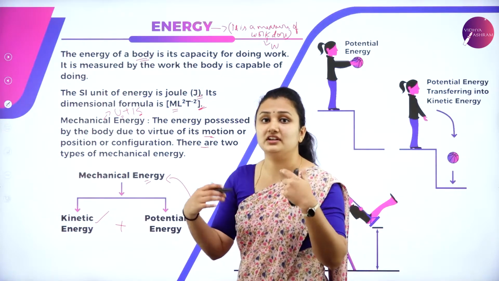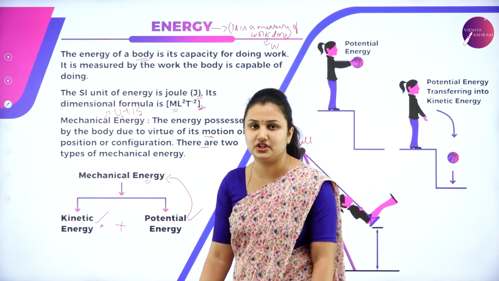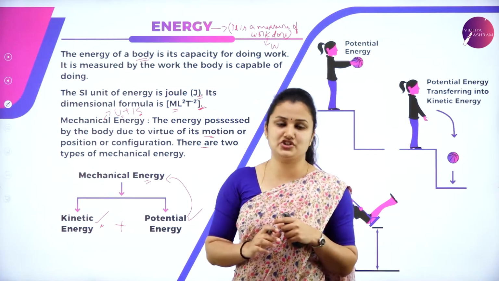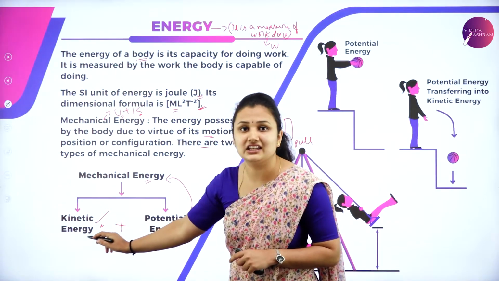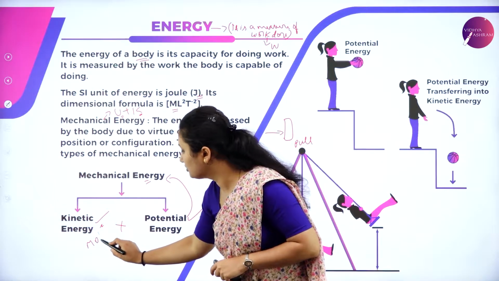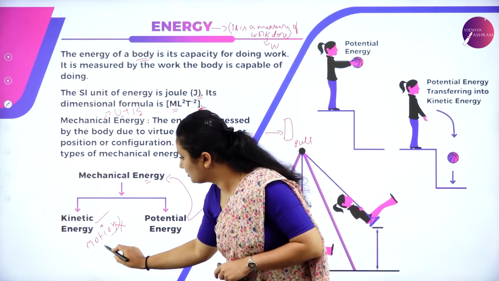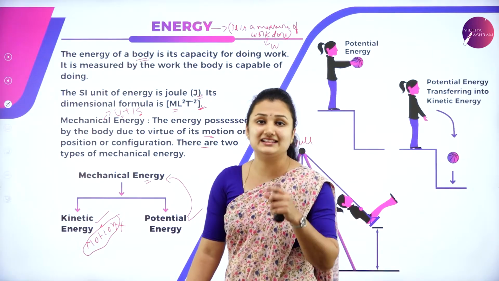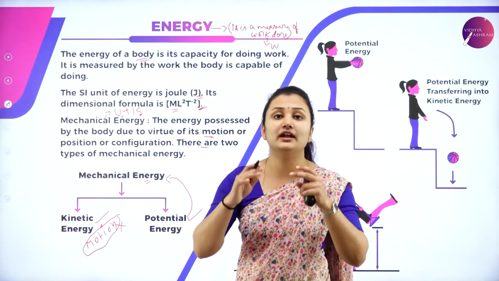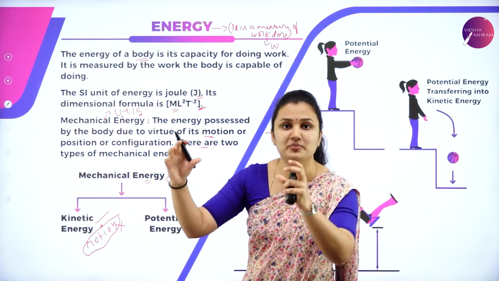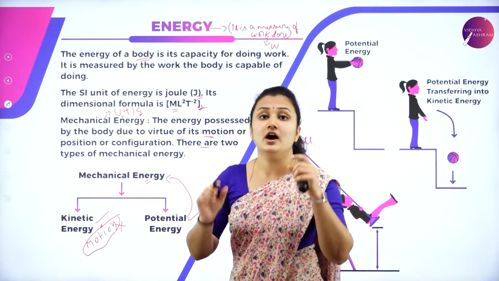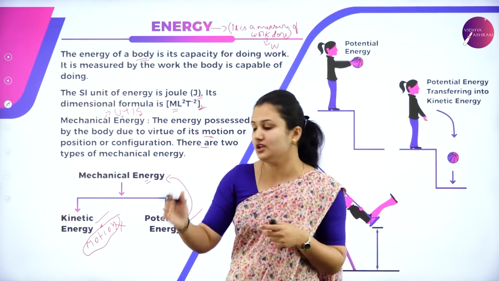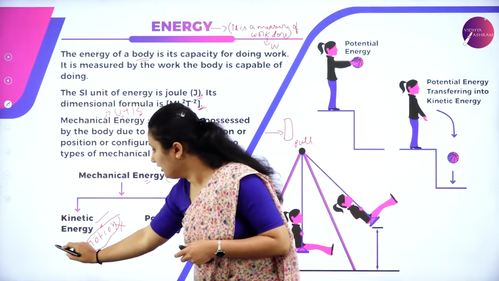In this session, we are deriving the expression for kinetic energy. So let us try to understand what we mean by kinetic energy and potential energy. When I talk about kinetic energy, there is motion coming into the picture. A moving body possesses kinetic energy. Examples are flowing water, a bullet fired from a gun. So a moving object possesses kinetic energy. Energy possessed by the body by virtue of its motion is called kinetic energy.